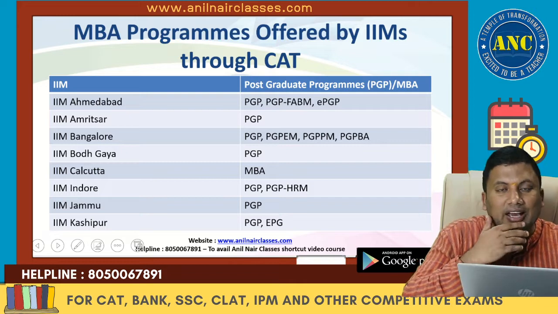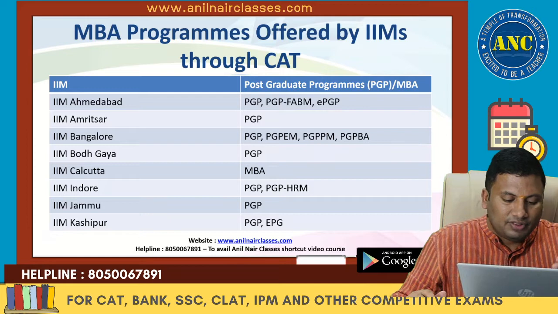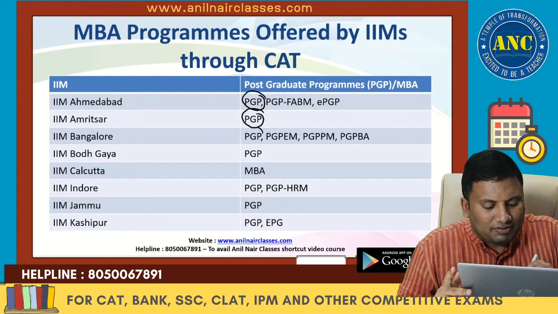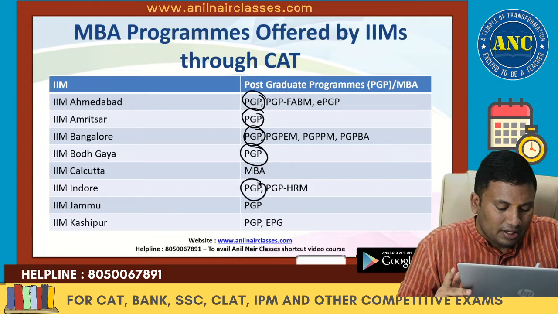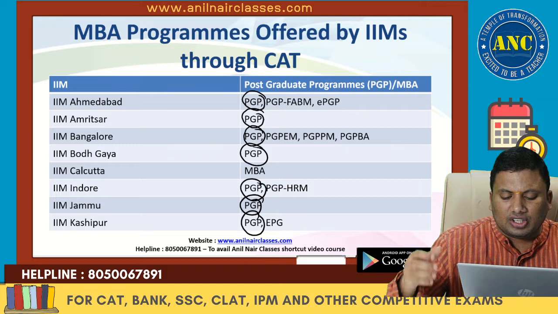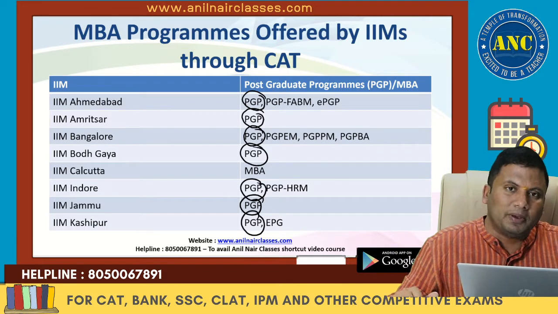Now if you see, I will also do a special session on the various programs that are offered. These are some of the programs which every IIM offers. I will do separate sessions on what each program is all about and how different it is from the PGP program.